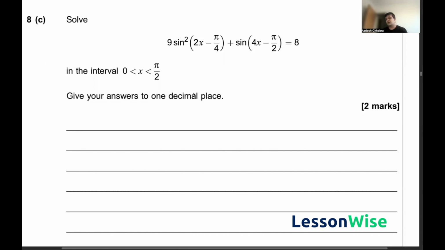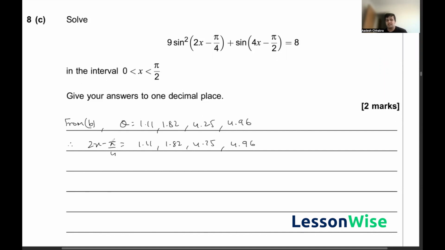Now, we've already solved what theta could be in this equation, and so we can just input our same value. So from part B, we know theta is equal to 1.11, 1.82, 4.25, and 4.96. So we thus know that 2x minus pi by 4, which is our theta in this question, would be equal to 1.11, 1.82, 4.25, and 4.96. So we can just rearrange this equation to find our value for x.